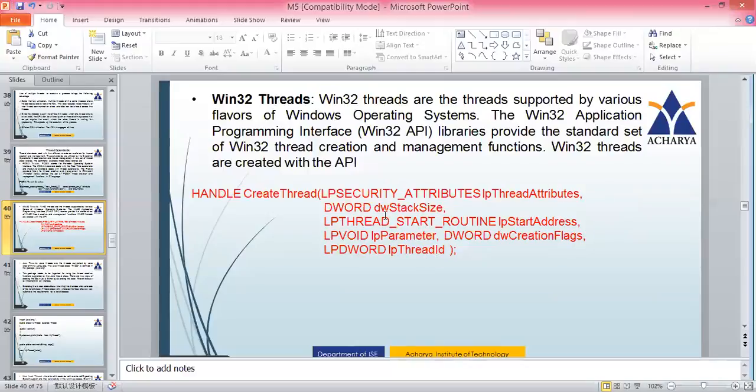So all these things are used for creating the threads. One is the thread attributes, stack size, then the starting address of the stack, then the flags that are required for knowing the status of the thread, and then the thread ID. So using this type of APIs, the Win32 threads are created.